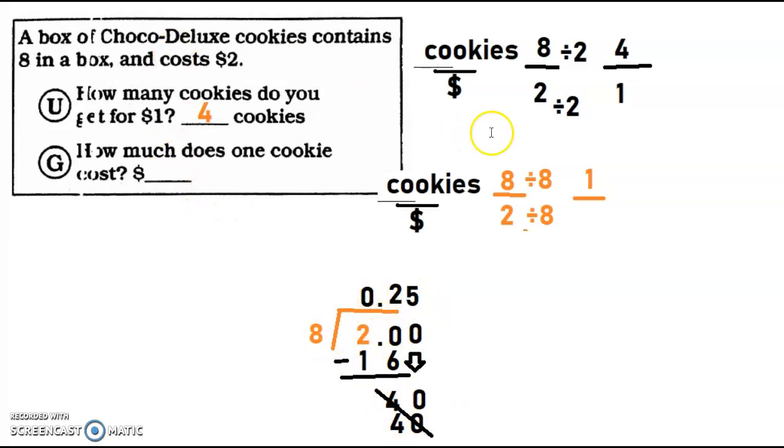So if I were to put it back in here, that's the dollars. So for every 1 cookie is 25 cents. Or for every 25 cents, I get 1 cookie. And that's our answer. So that's how you work these out, guys.